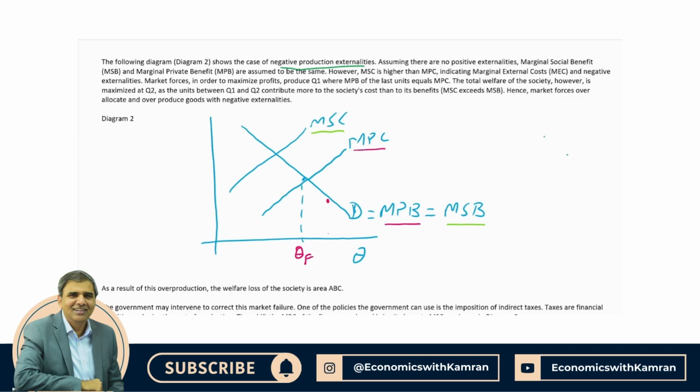Let me tell you the difference between benefit and welfare. Welfare is different from benefit. Benefit is the utility. Welfare is that part of benefit for which you have not paid a price. Remember, you have done consumer surplus and producer surplus in AS course.